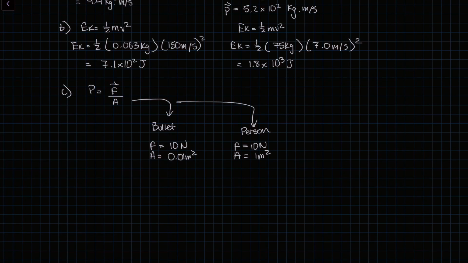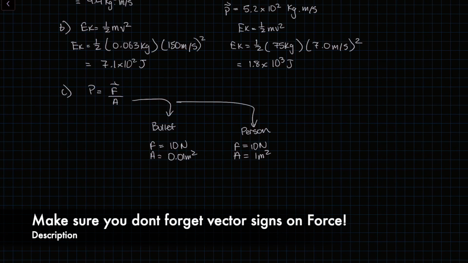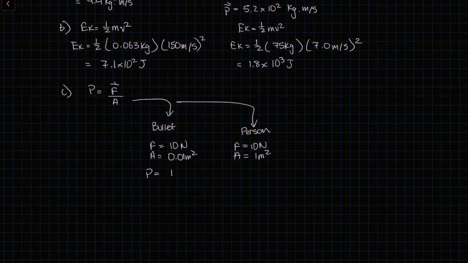This information is not accurate, of course. So when we plug in these numbers, 10 divided by 0.01 or 10 divided by 1, the pressure for the bullet will be much greater than the pressure of the person.